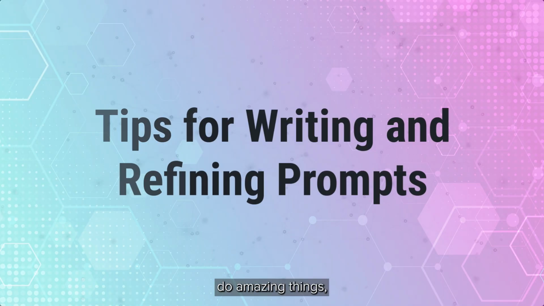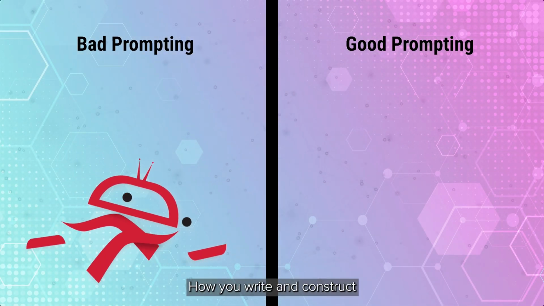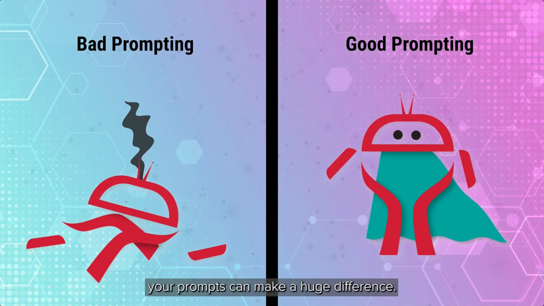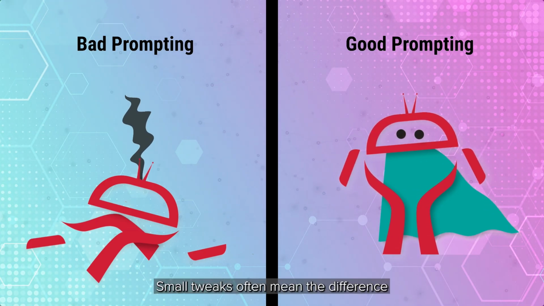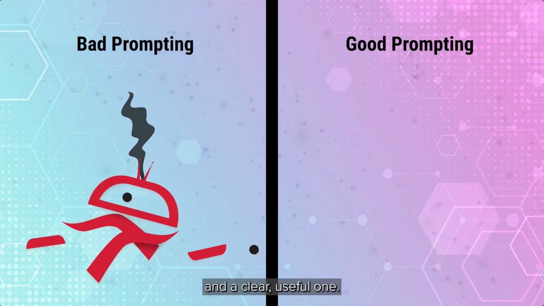AI tools can do amazing things, but they perform best when you guide them carefully. How you write and construct your prompts can make a huge difference. Small tweaks often mean the difference between a confusing answer and a clear, useful one.